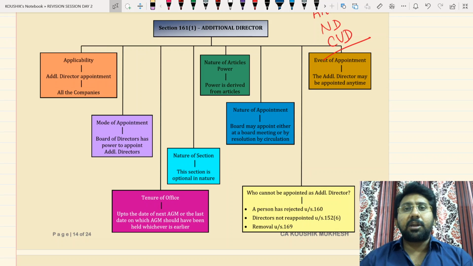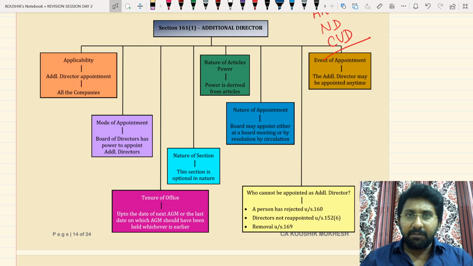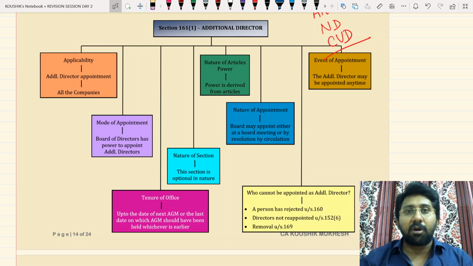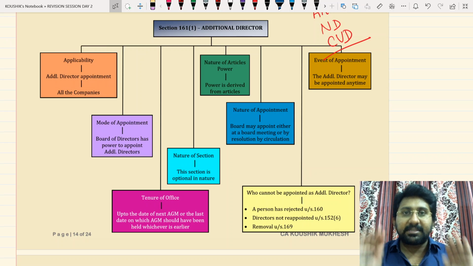Generally, additional directors in a normal class session will be taking all about 2.5 to 3 hours. But we can't expect all these things to happen in a revision session. Section content I want to cover. Beyond this, there are almost 25 points that we can dig out from the additional director concept, that we can see in our normal workbook that is given at the time of classes. So if you see that, extra answers will be available there, past exam questions, some points inside, etc. These are the crux of the main section content.